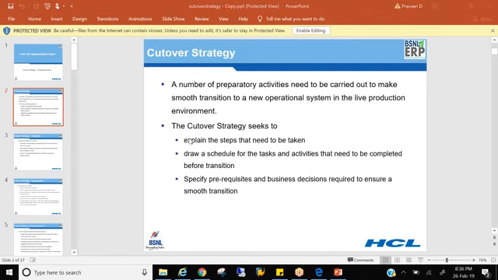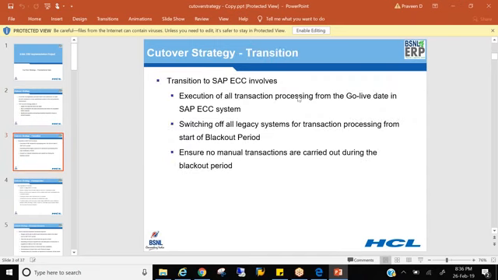It can be anything. So in the cutover strategy, we need to carry it out to make a smooth transition, explain the steps to be taken, draw a schedule, and specify prerequisites and business decisions required to ensure a smooth transition. So what all do we need to do? Execution of all transaction processing from the go-live date in the SAP system. That means once the SAP system is live, all the transactions will be created in the SAP system. We switch off all the legacy systems and maintain a blackout period. Why are we maintaining a blackout period? So that no manual transaction will be carried out during the transition, right?